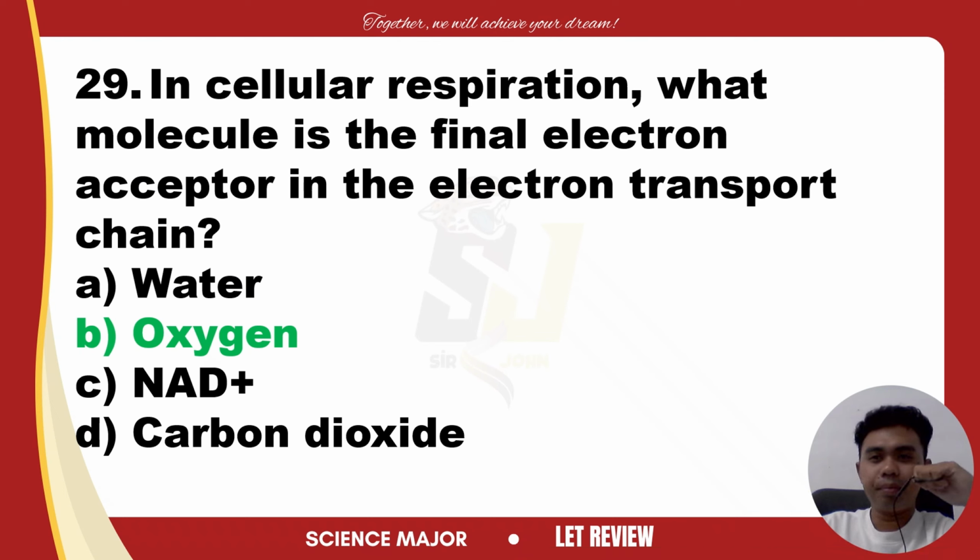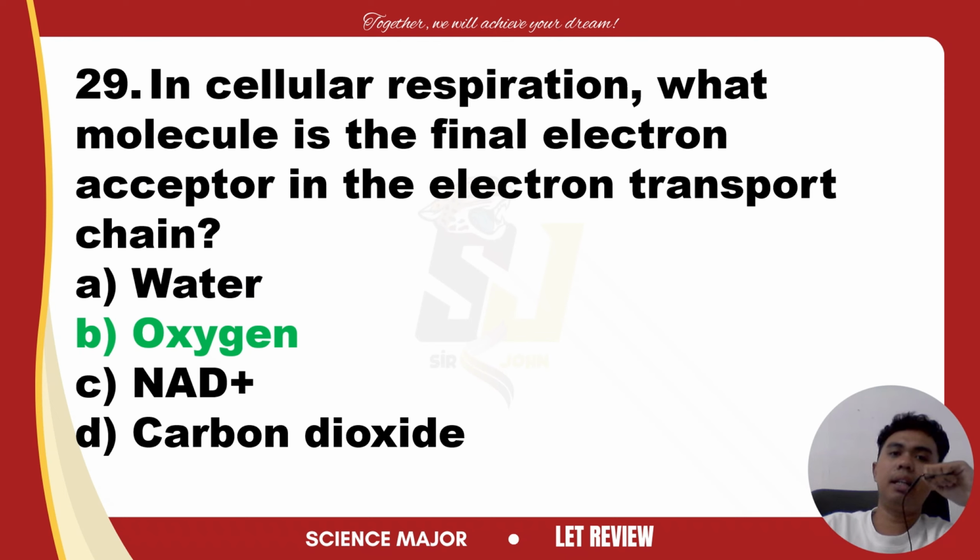Take note of this. Oxygen is the final electron acceptor in the electron transport chain, or ETC, during cellular respiration. This is under the cellular respiration topic. At the end of the ETC, oxygen combines with the electrons and protons, forming water. This step is crucial for maintaining the flow of electrons through the chain.